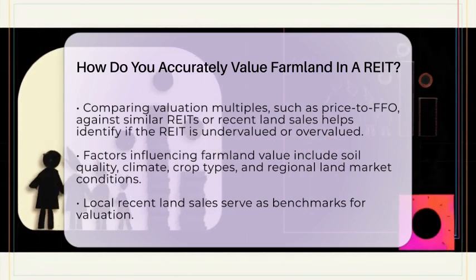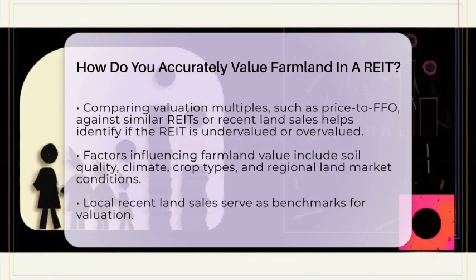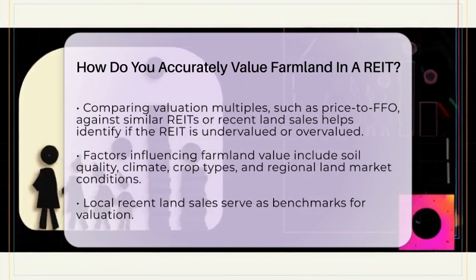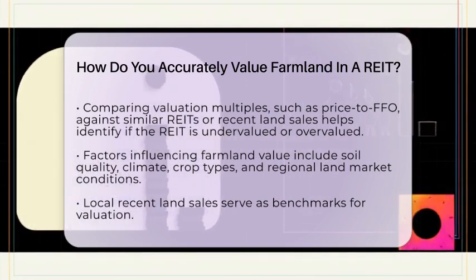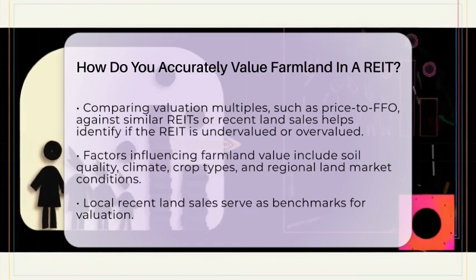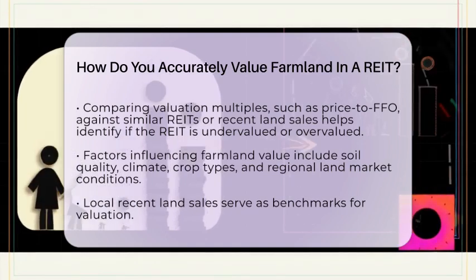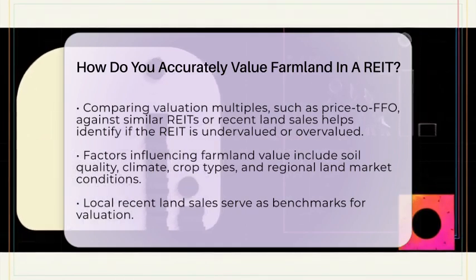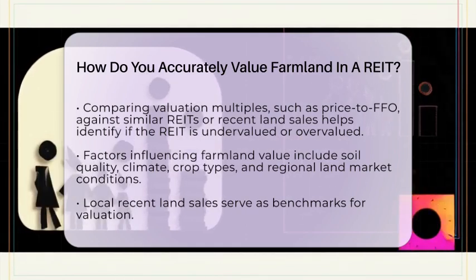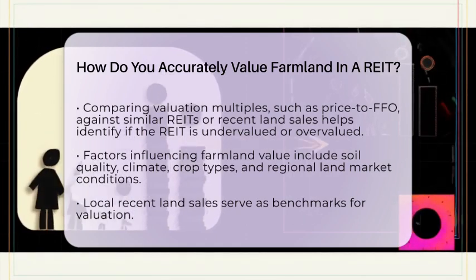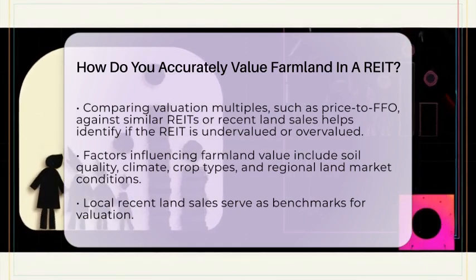When valuing farmland, it's important to consider factors like crop income potential, soil quality, climate, and crop types. For example, a farm in the Midwest growing corn and soybeans will be affected by commodity prices for those crops, while a California orchard might be influenced by fruit and nut prices. Local land market conditions also matter. If farmland nearby has recently sold for high prices, that sets a good benchmark.